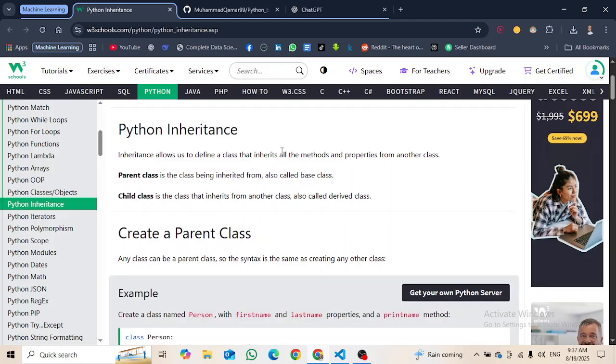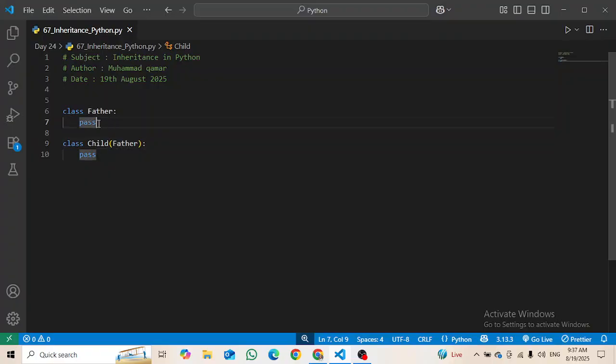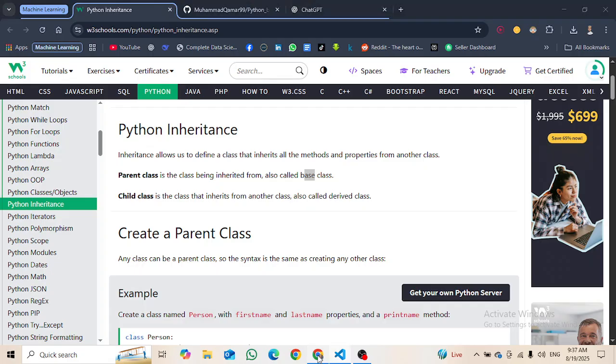But let's see what it said next. Parent class is the class being inherited from. So parent is a class from which we inherit, which in our example is Father, and it is also called base class. So this class is my base class. Child class is the class that inherits from another class.